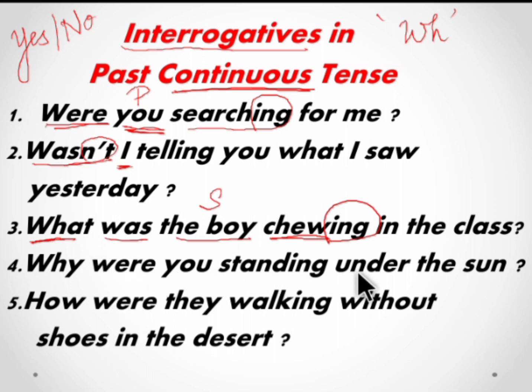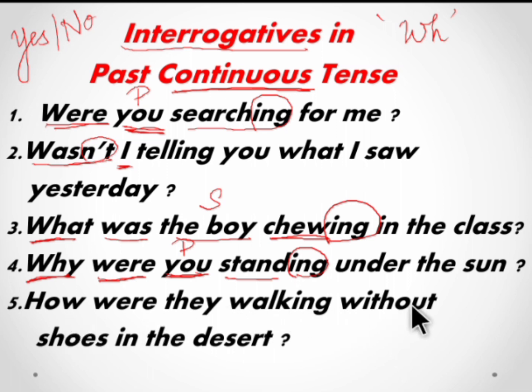Why were you standing under the sun? Here, why is the WH question. You is the subject which is plural, and so we use were. Why were you standing under the sun? Stand is the verb and the ing form denotes the continuing action.